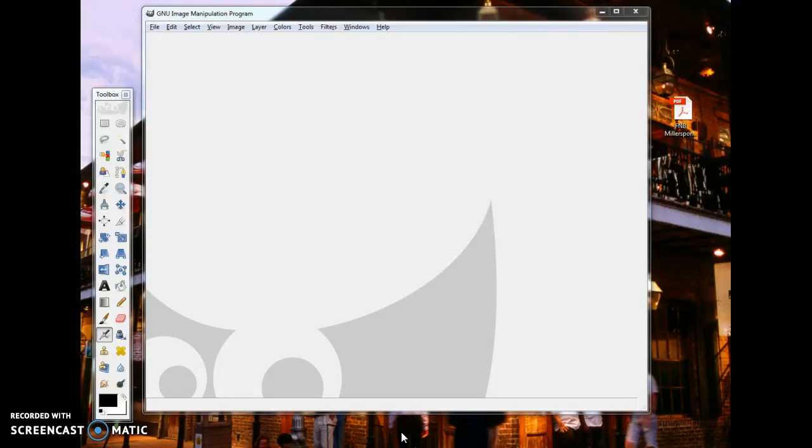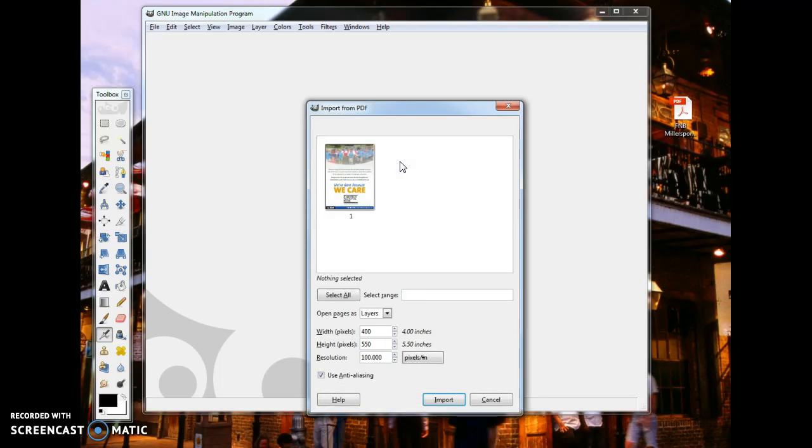Today I'm going to show you how to take a PDF document and transform it into a picture file. You can either transform it into a JPG, PNG, TIFF, other formats. So here's my PDF file right here. I'm just going to take it and drag it into GIMP, which we already had open.